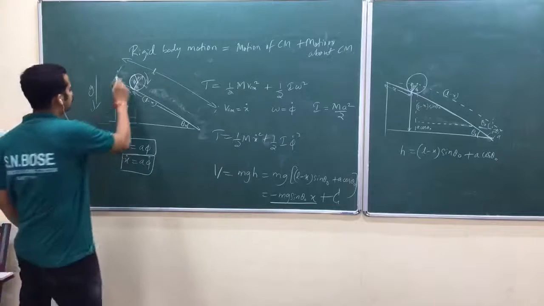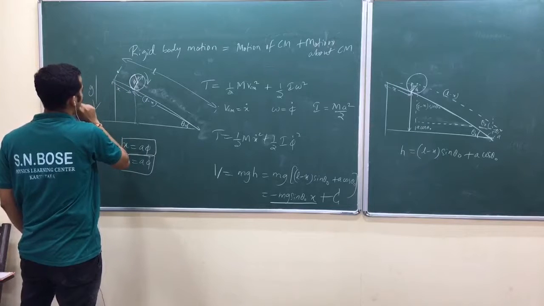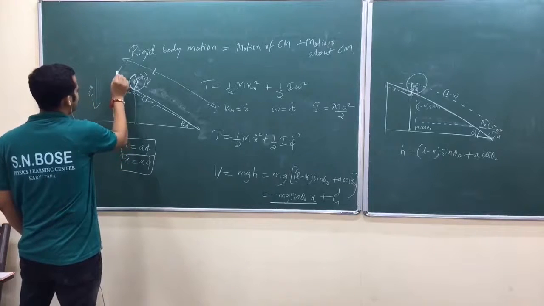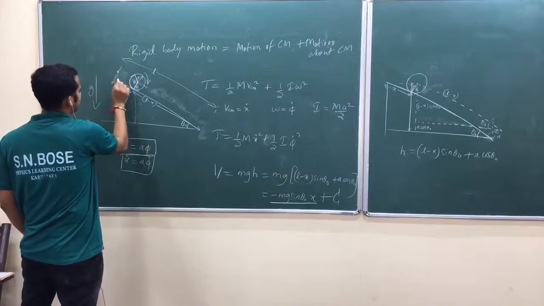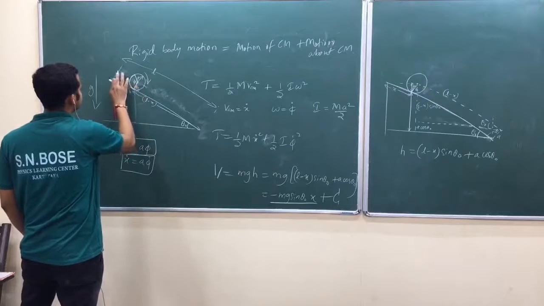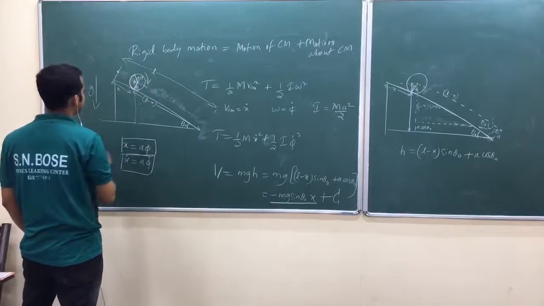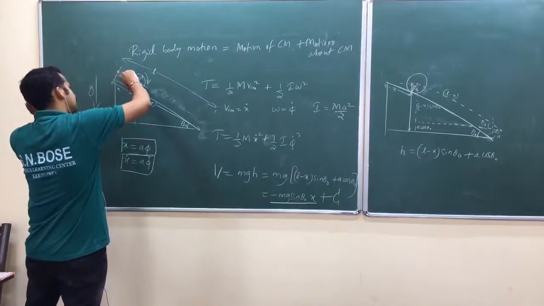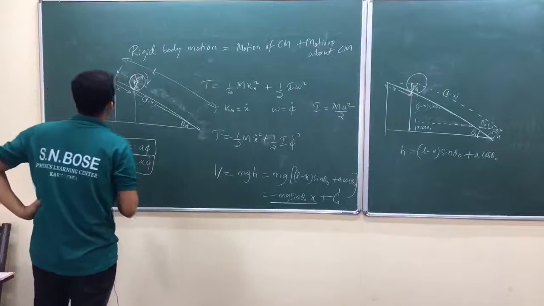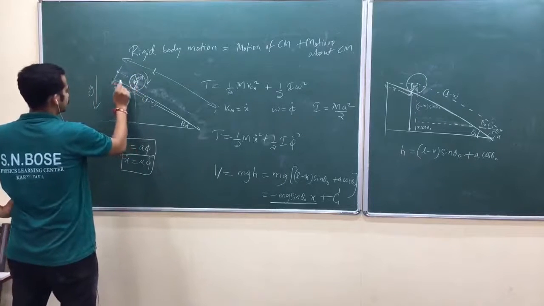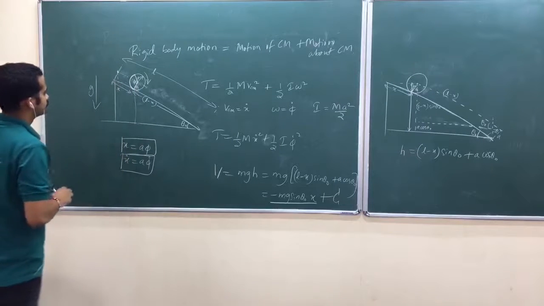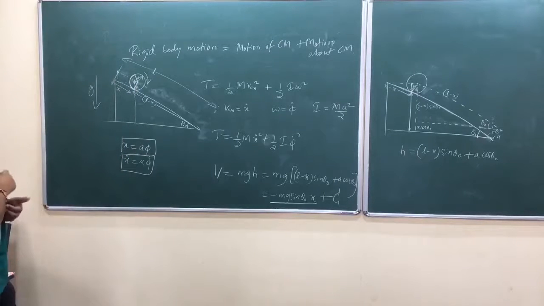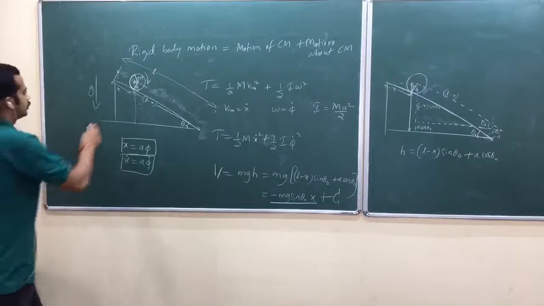So suppose you take this one as the initial point, then how do you find this height? X into sin theta naught. Look at here.